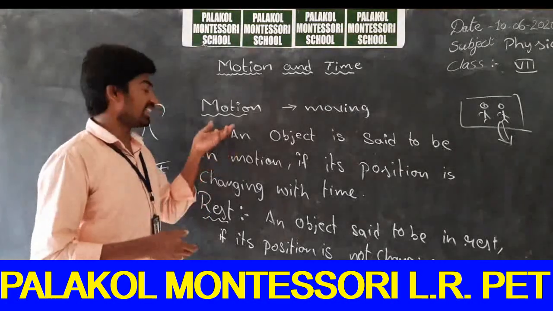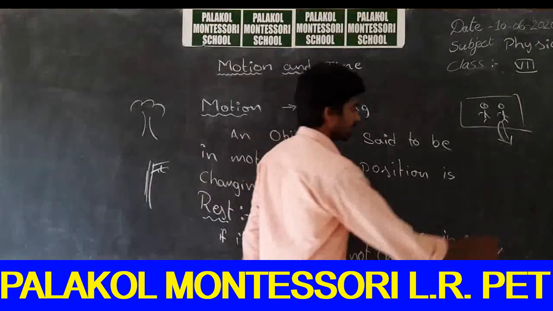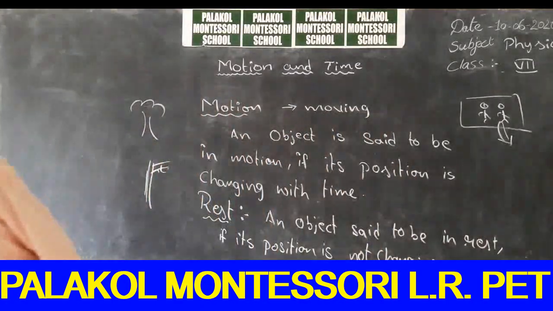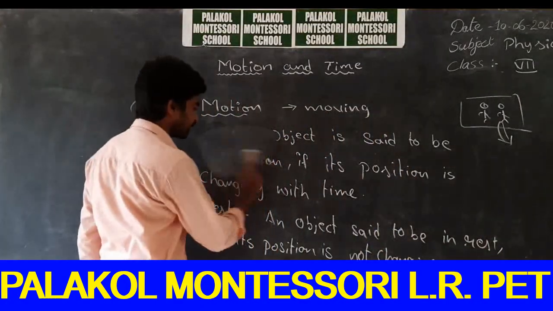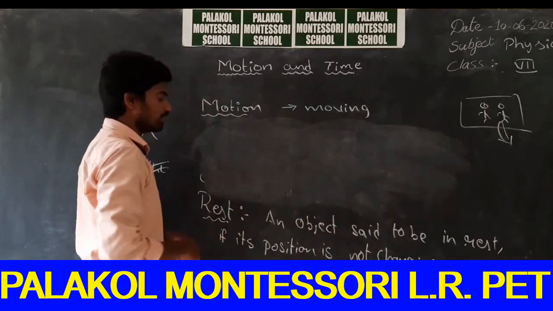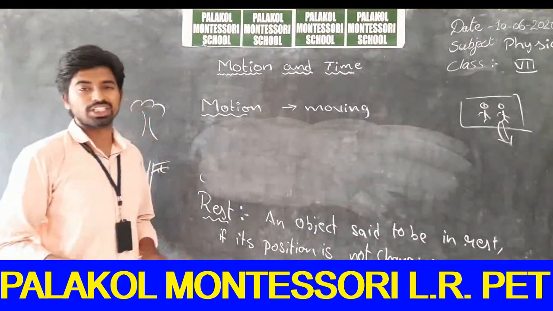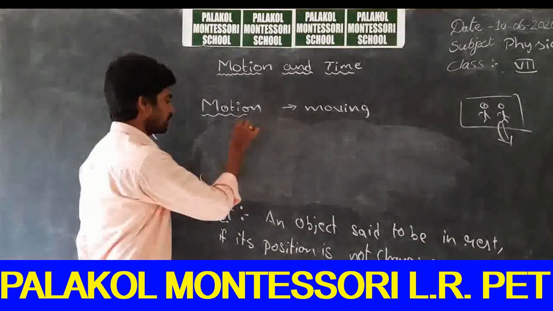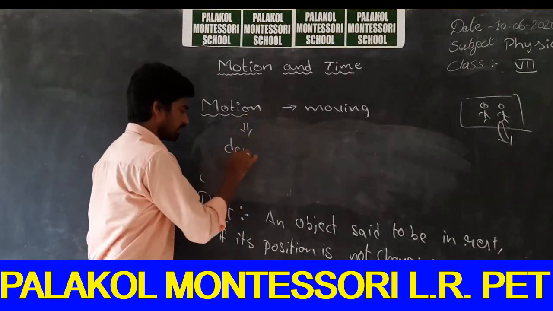So the motion is related to the observer. The important point is that motion is related to the observer. According to the observer, you can say whether the object is at rest or in motion. So motion depends on the observer.